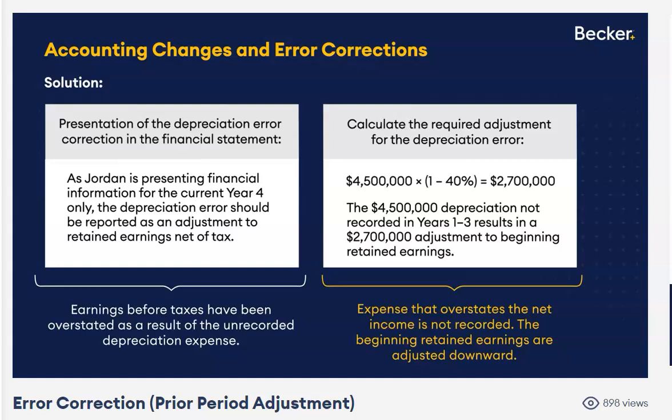So take the $4.5 million expense that wasn't recorded. Earnings before tax was overstated by $4.5 million, meaning net income was overstated by $2.7 million net of tax. So adjust beginning retained earnings downward.